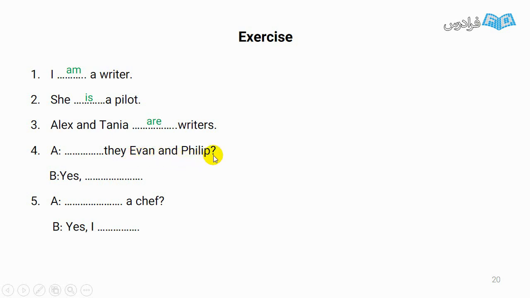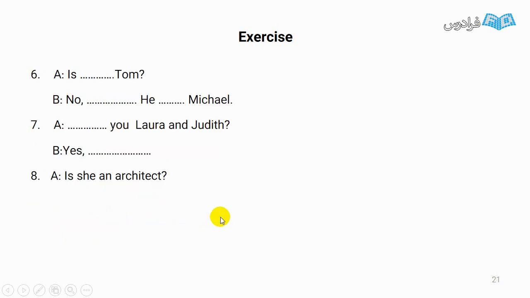They, Evan and Philip. This is a yes-no question. Look at the answer. Then I have to start it with a verb. Are they Evan and Philip? Yes, they are. And a chef. Are you a chef? Because here in the answer we have the subject I, we notice the subject in the yes-no question is you. Yes, I am.